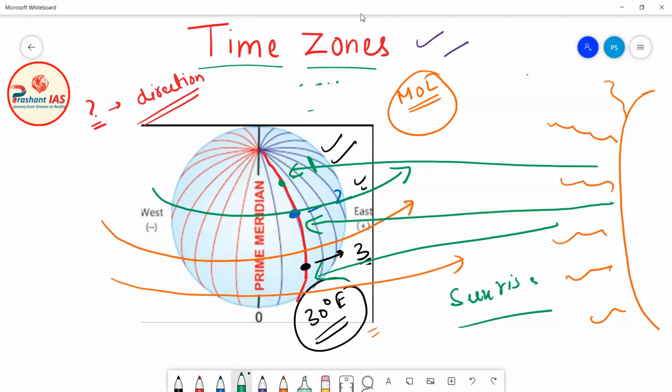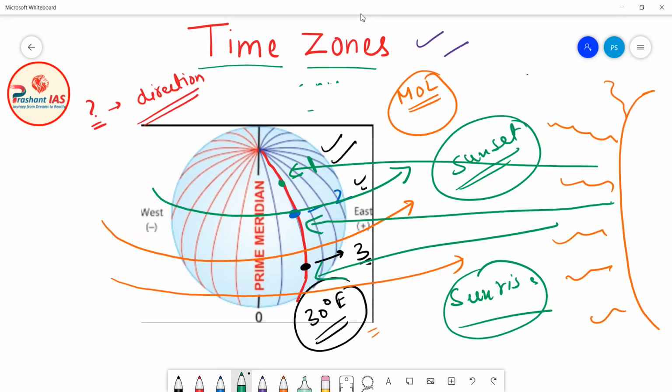This is the only reason that all the places on one meridian of longitude experience sunrise and sunset together. When the sun will set, it will happen simultaneously on all these places lying on the 30° east meridian of longitude, or on any meridian of longitude.